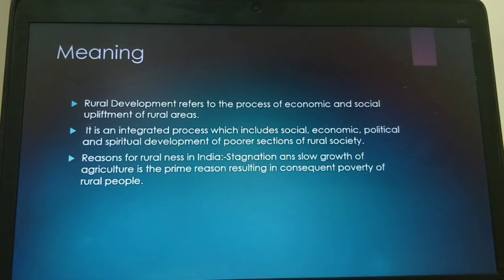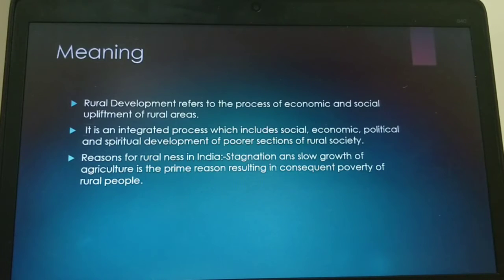More than 70 years of independence are over, yet one third of the population lives in abject poverty. They are following primitive methods and they are still under poverty. And the development programs and plans have failed to improve social and economic development in the rural areas.